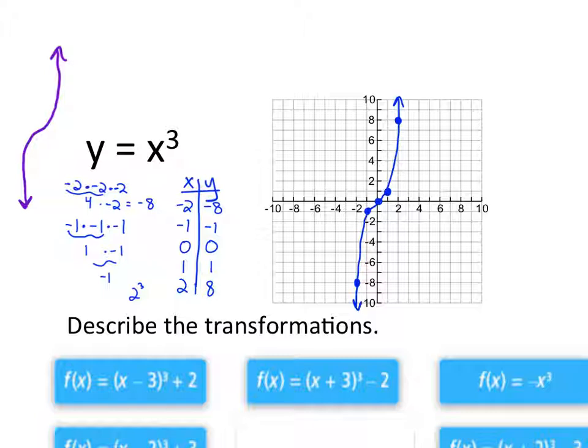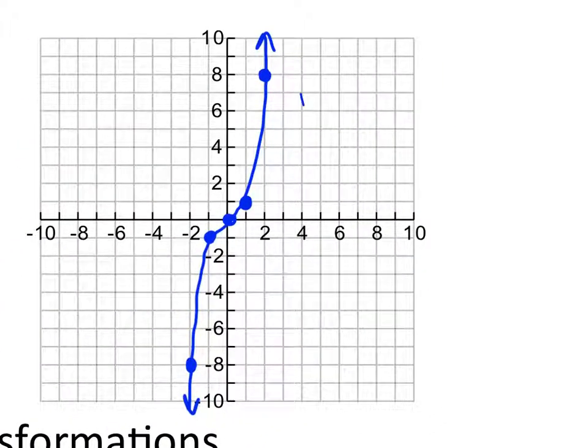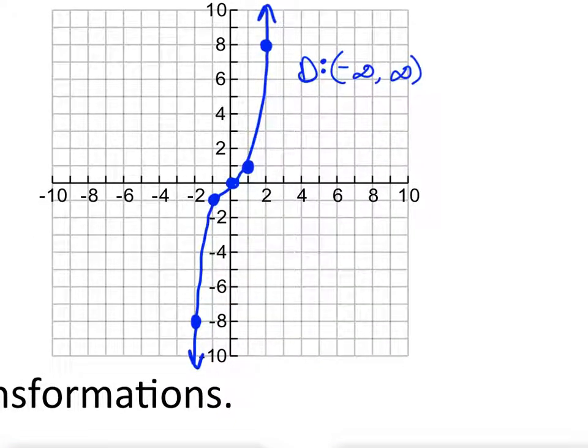And then what's the domain of this graph? Yeah, it's -infinity to infinity, right? From left to right, this thing goes forever and ever. And I know it's weird because this arrow looks like it's going down, but it's also going to the left slightly. It's just really, really steep.